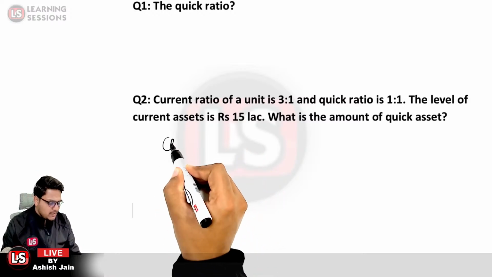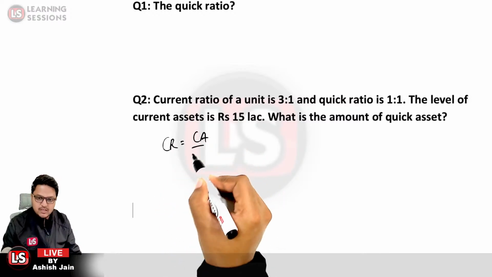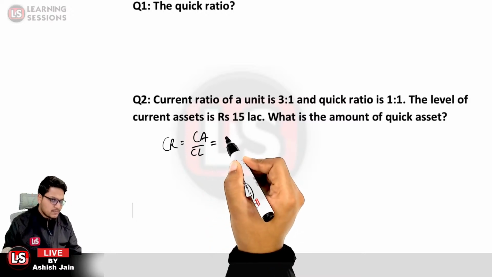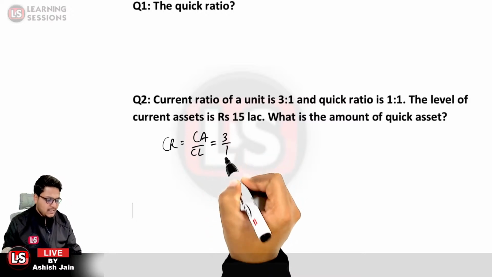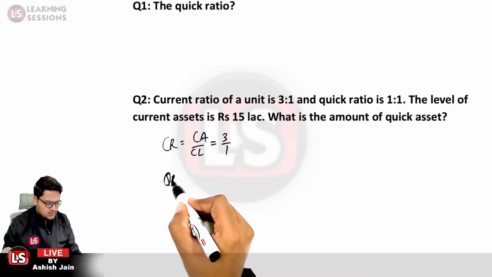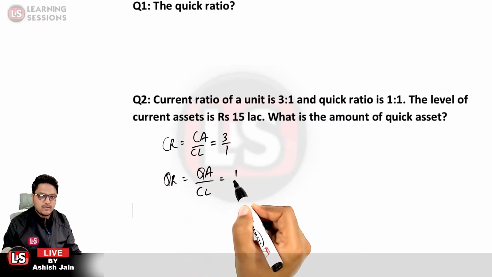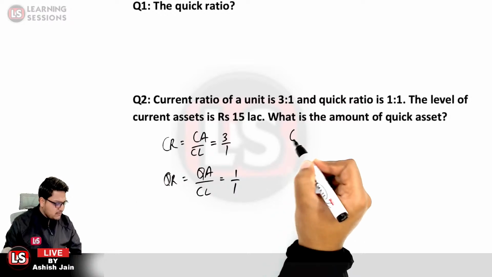We are provided with the current ratio, which is equal to current assets divided by the current liabilities, and that is equal to 3:1. Further, we are given the quick ratio, which is equal to quick assets divided by the current liabilities, and that is given to be 1:1. And we are provided with the value of the current assets.